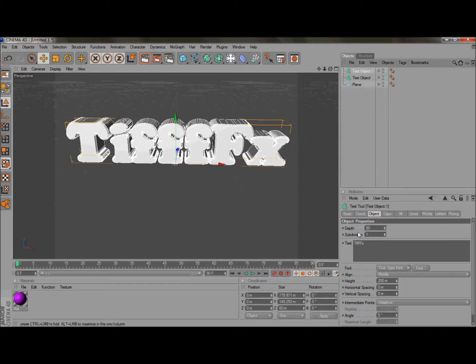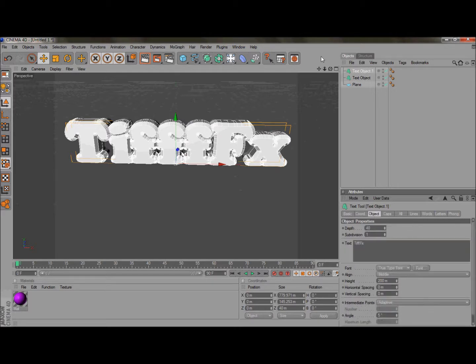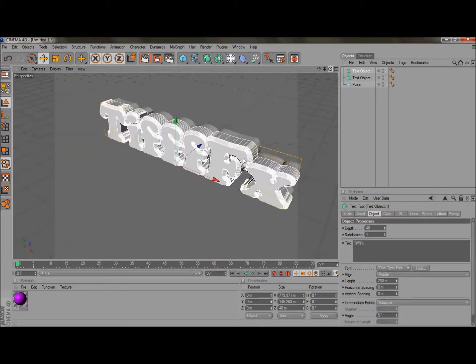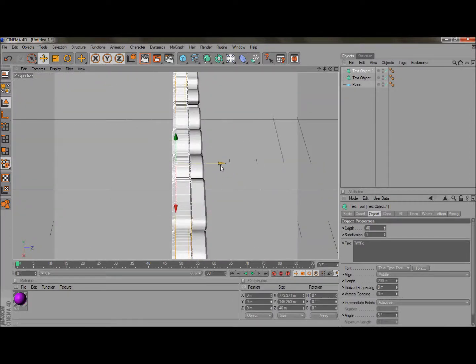And then what you're gonna do now is click the text object and press Control C, Control V, and then you get another one, and change that to 40, and in caps, put 10 where it says radius, start radius 10, and end radius 10. Okay, now you check over here on the top, and you see this blue thing. Put it in the middle.